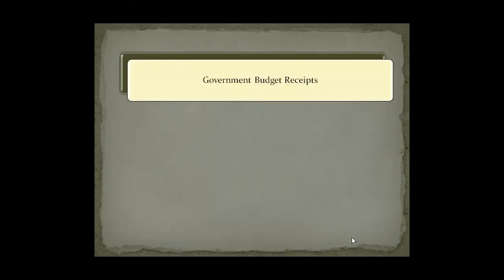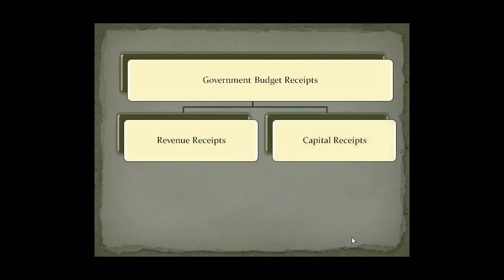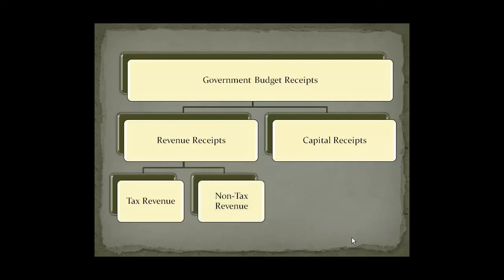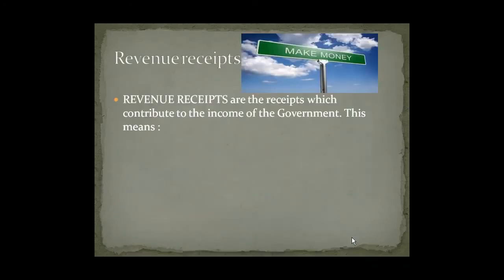Government budget receipts can be classified into two major categories. The first one is revenue receipts and the second one is capital receipts. The revenue receipts can be further classified into tax receipts as well as non-tax receipts. Revenue receipts act as an addition to the government's income and do not create any liability for the government. Revenue receipts are earned in the form of tax receipts.